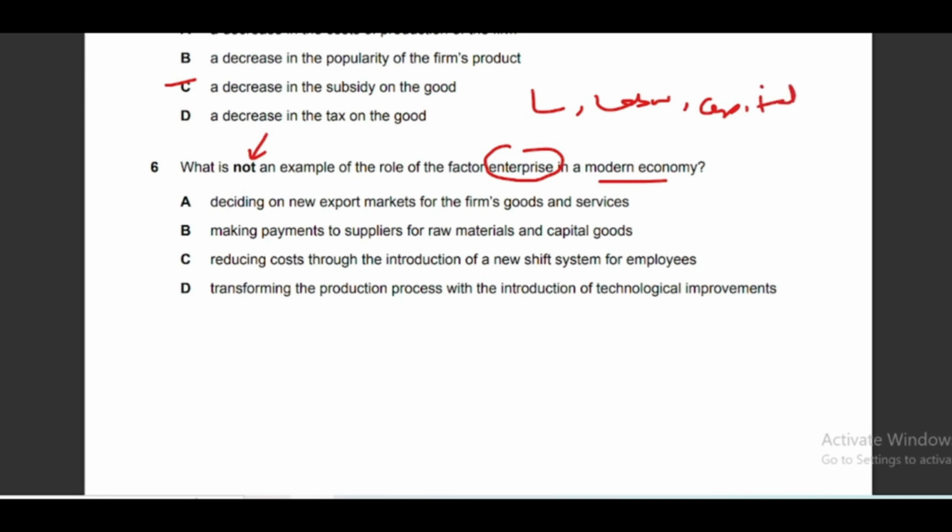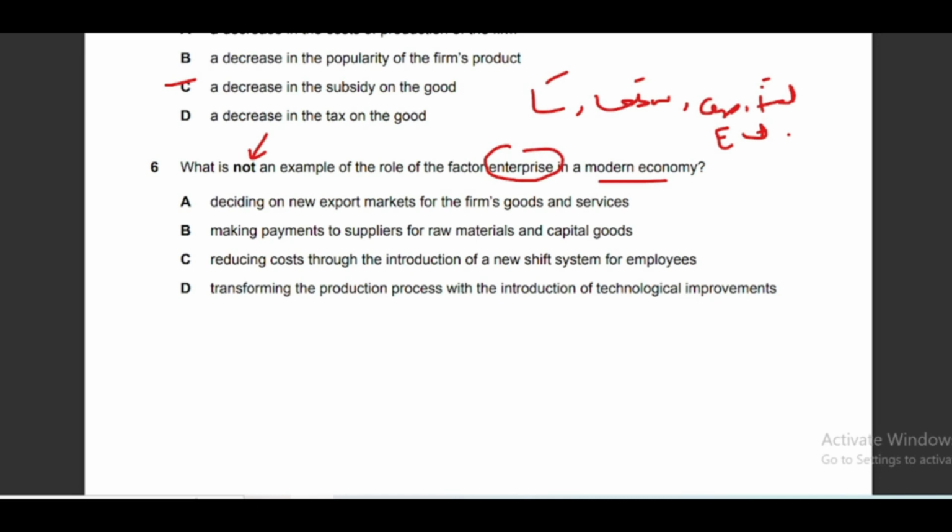So enterprise is the 4th factor of production that involves the risk taking ability of entrepreneurs, in which they combine land, labor and capital to produce goods and services. So you have to find out which of these options is not an example of enterprise.